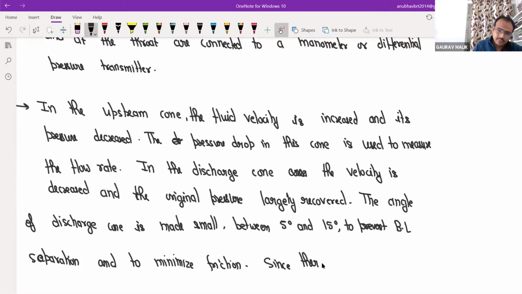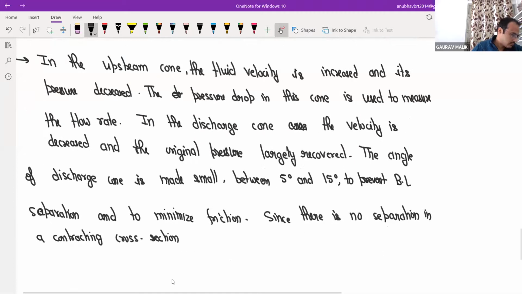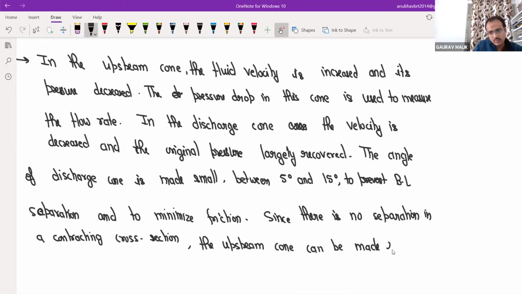Since there is no separation in a contracting cross section, the upstream cone can be made shorter than the downstream cone.